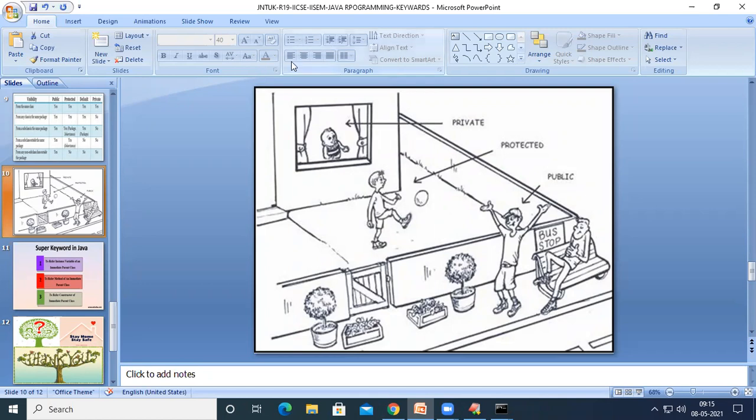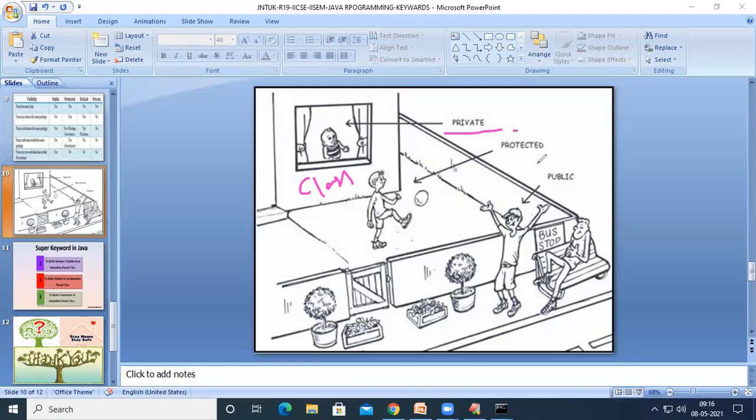So here the things which will be kept inside the room, which means it is a class, right? It is a class, or it is a room of our house. So the things that can be accessed here are only the private members. So private members will be accessed in the same class. They cannot be accessed in the subclasses, or in the outside world.